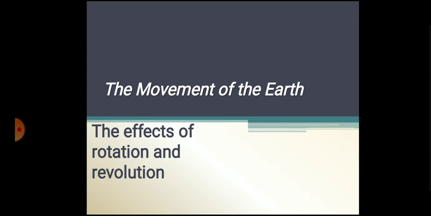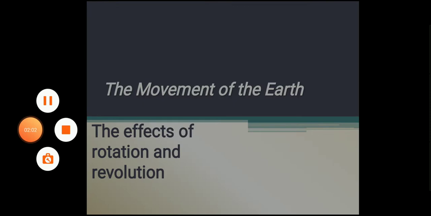When the earth spins on its axis, along with that it takes a round around the sun. This process of the earth is known as the revolution of the earth. Let us talk more about the rotation and revolution of the earth.